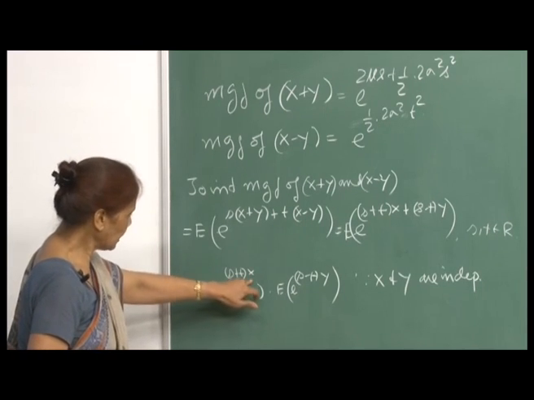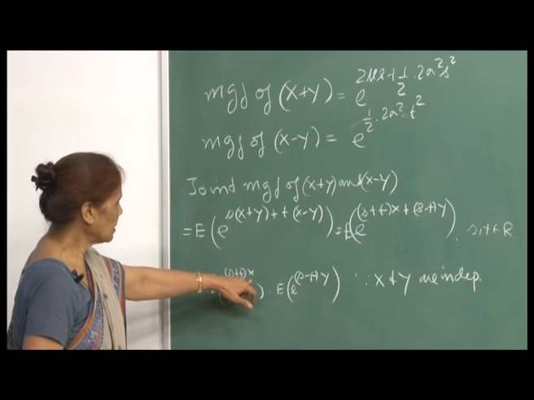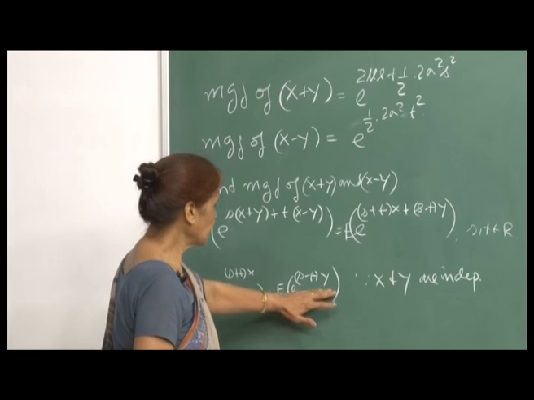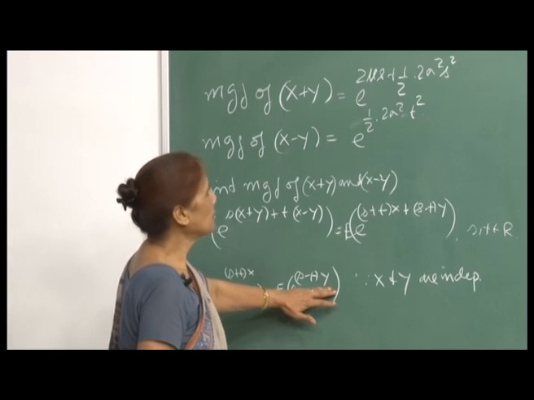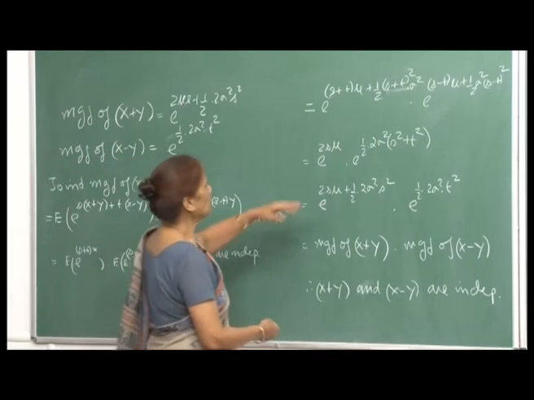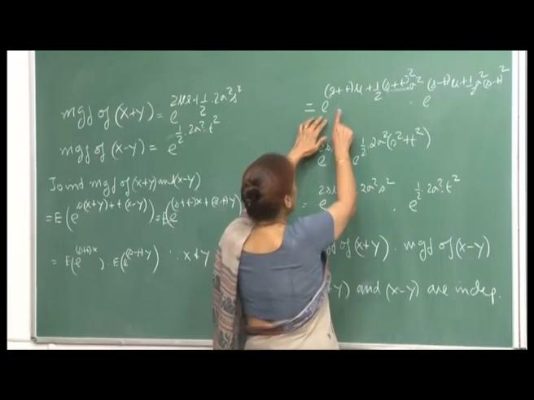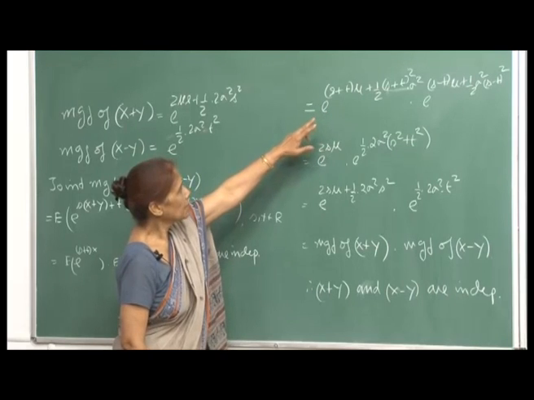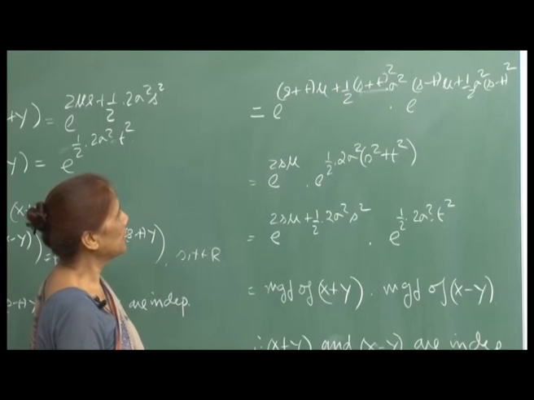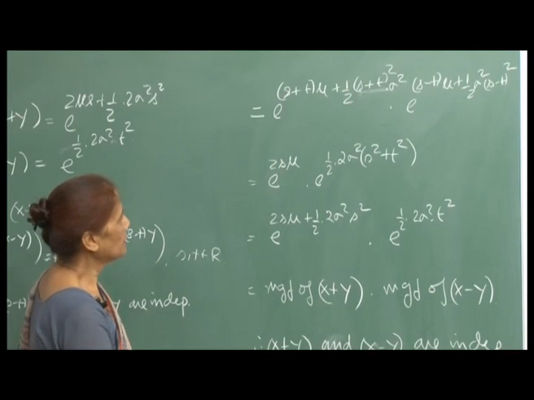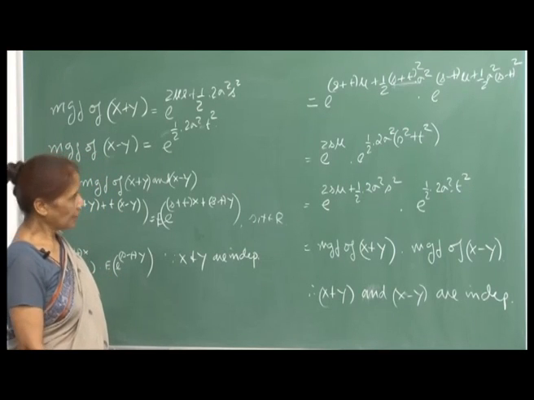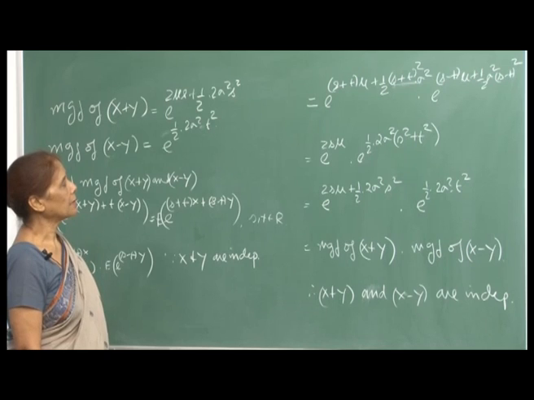X is normal with mean mu and variance sigma square, and y also has mean mu and variance sigma square. So, the MGF is e raised to (s plus t) mu plus half (s plus t) whole square sigma square, and the other one is e raised to (s minus t) mu plus half (s minus t) whole square sigma square.